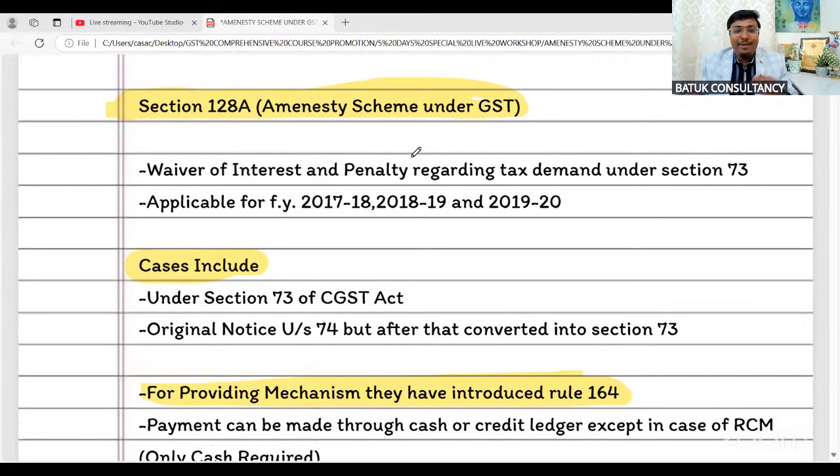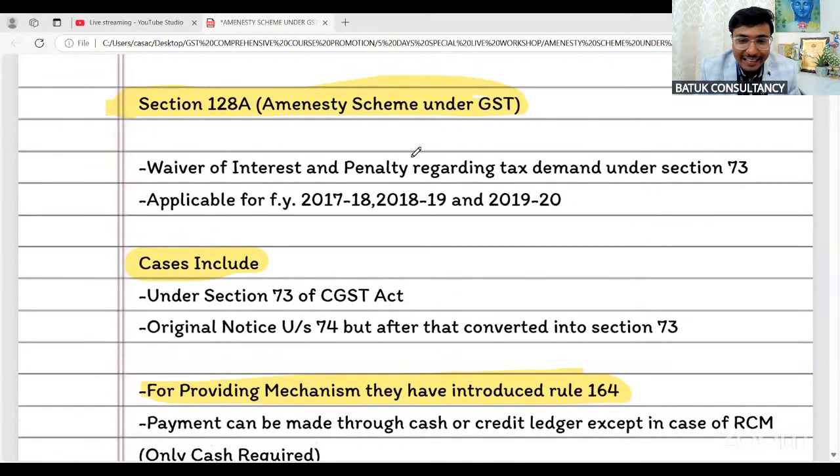Amnesty scheme, Section number 128A. First thing, why is there a requirement for this amnesty scheme, or what do we mean by the amnesty scheme?